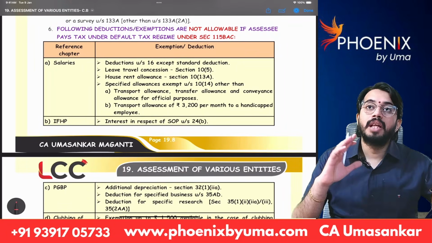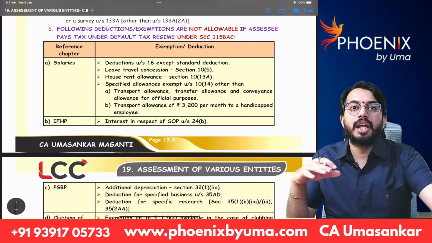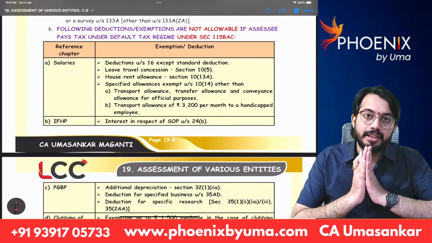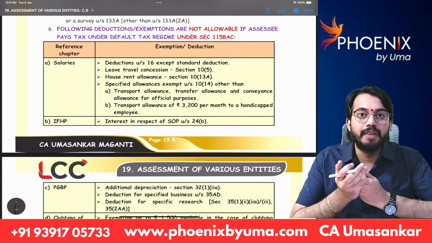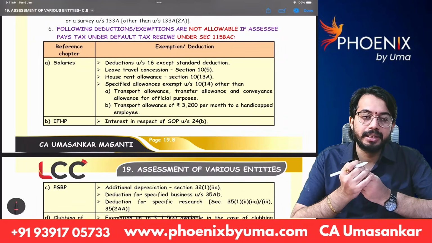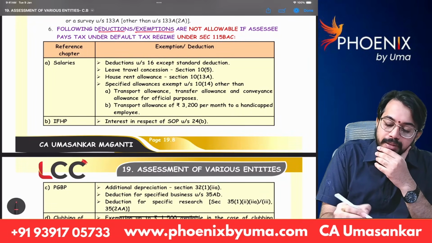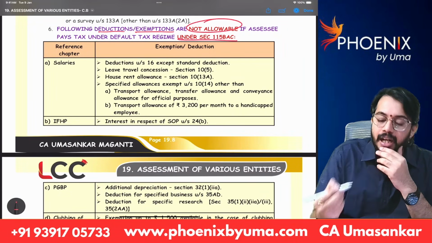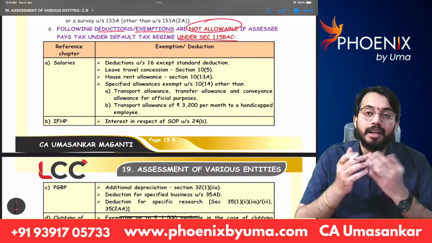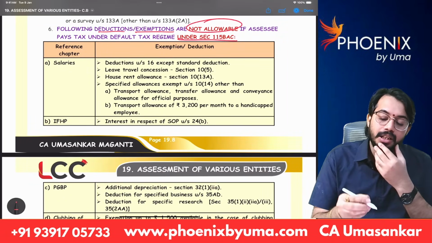Now there are certain benefits which are not allowed under section 115BAC. What are those benefits which are not allowed under 115BAC? Let us see them now. You can see the following deductions or exemptions are not allowable under section 115BAC. What are they? Salaries.